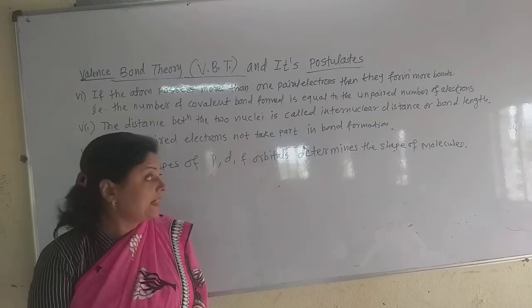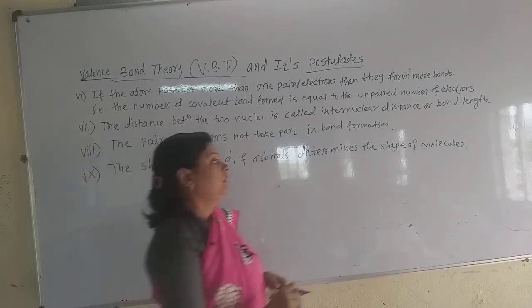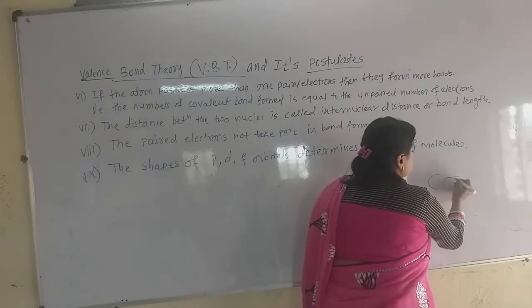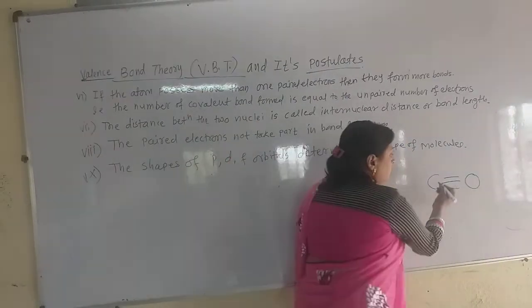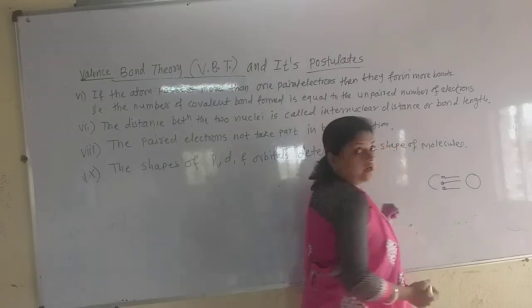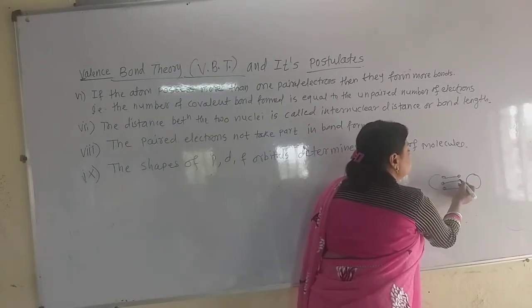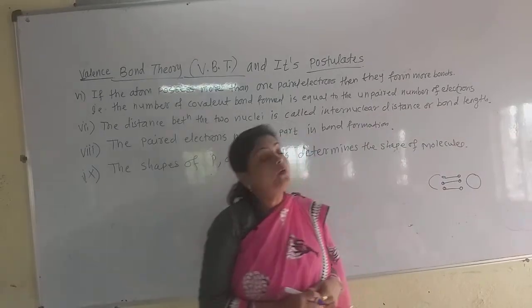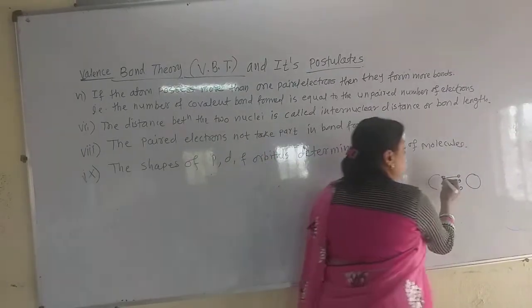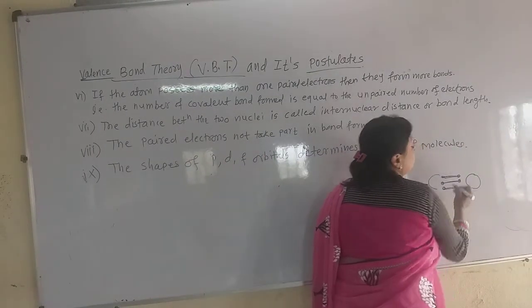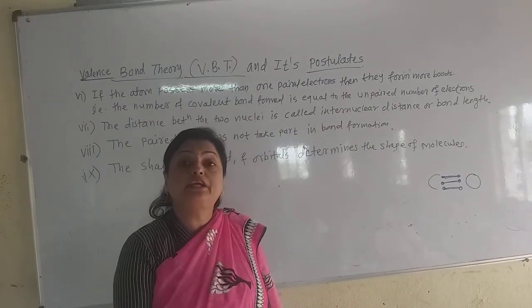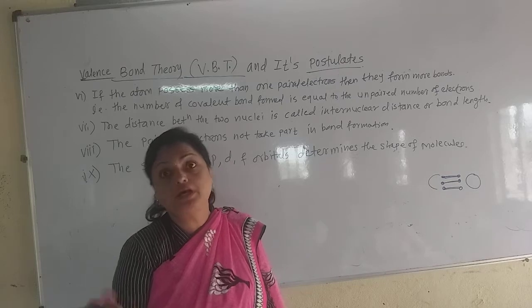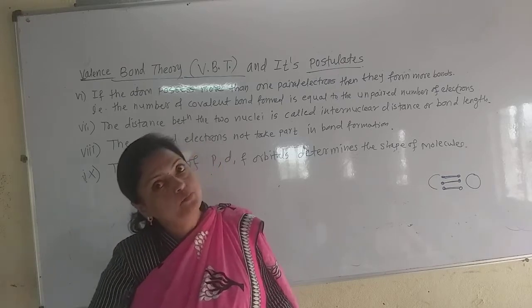For example, in the carbon monoxide molecule, the 3 unpaired electrons of carbon overlap with the 3 unpaired electrons of oxygen, and there is formation of 3 bonds between the carbon and oxygen. In this way, the number of unpaired electrons is directly proportional to the number of covalent bonds formed.